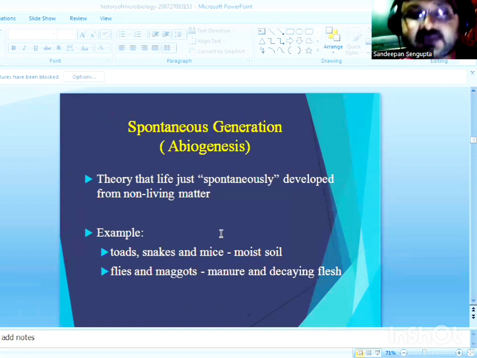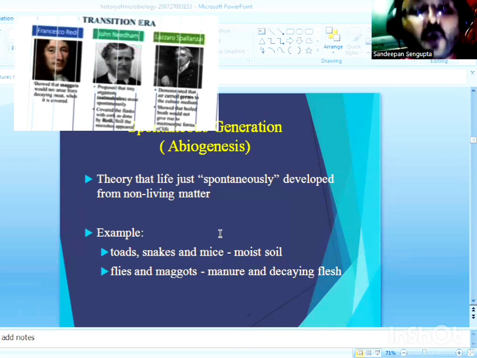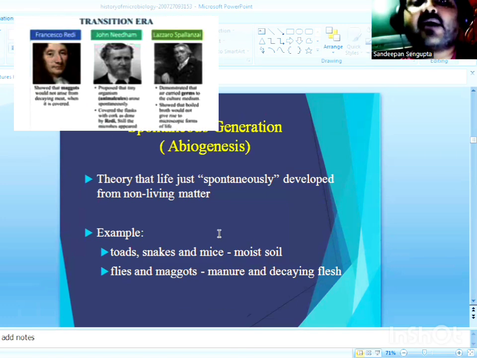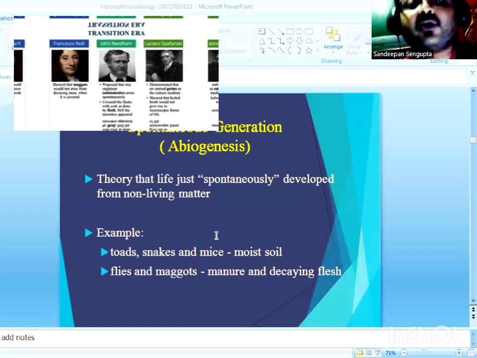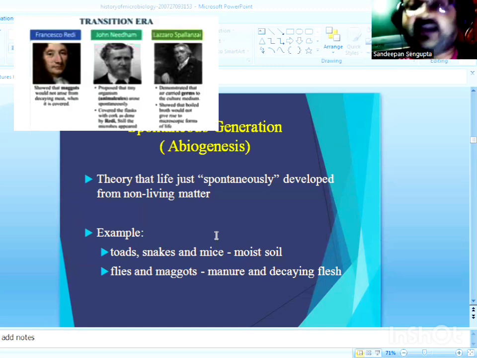Now, the major developments that took place in the transition period were all focused around one major issue, that is the controversy of spontaneous generation or abiogenesis versus biogenesis.